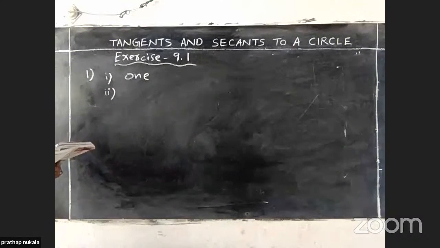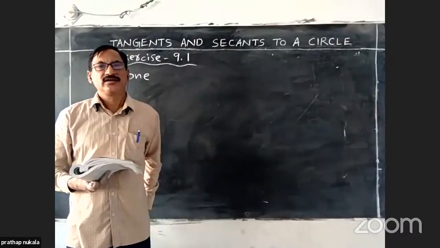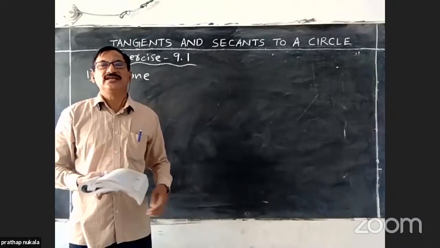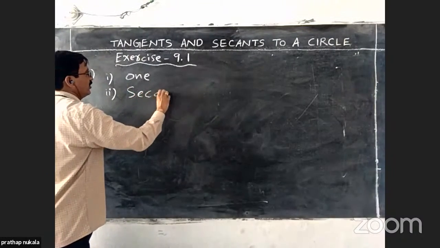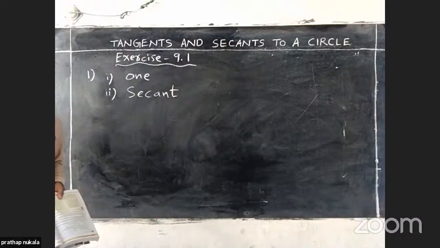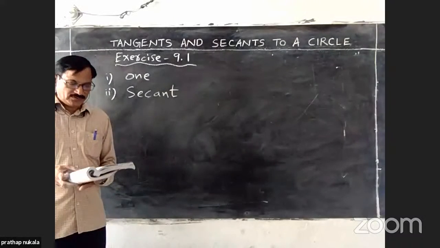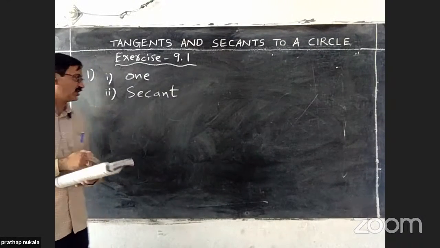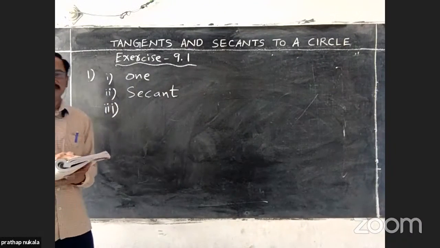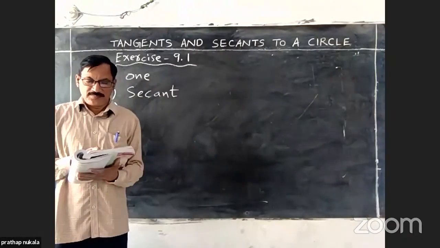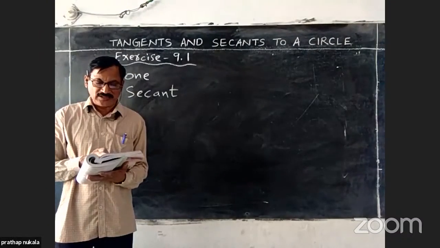Next, second bit. A line intersecting a circle in 2 points is called a secant. If a line intersects the given circle in 2 distinct points, then it is called a secant. Already we told. Next, third bit. The number of tangents that can be drawn to a circle parallel to the given tangent is dash.